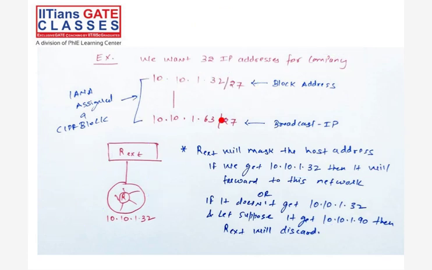Sure. Yes, yes. Sir, can you explain that 32 by 27 block? 32 by 20. Okay. See. Okay. Please mute. Please mute. Okay.